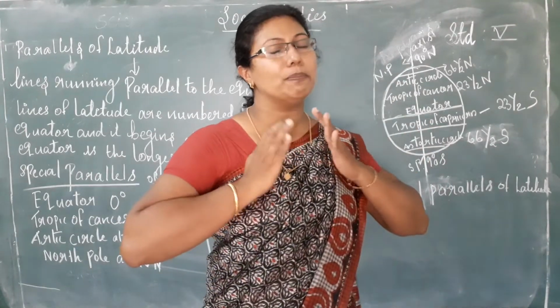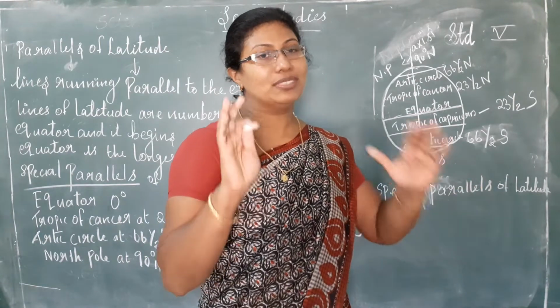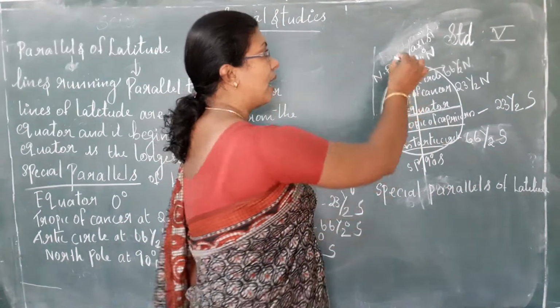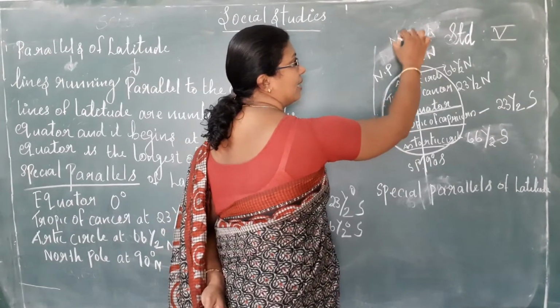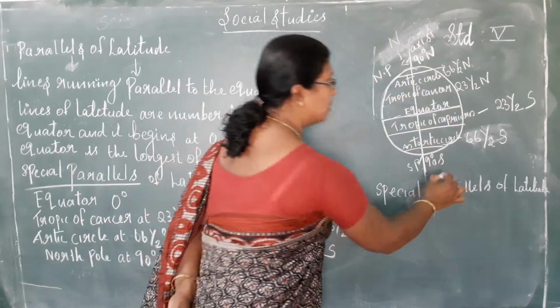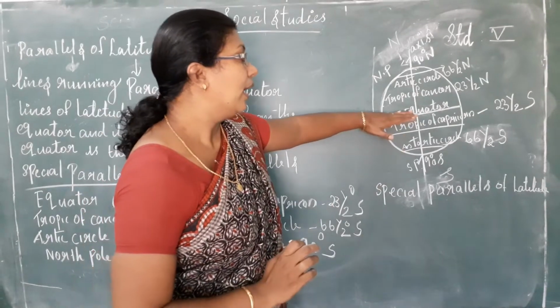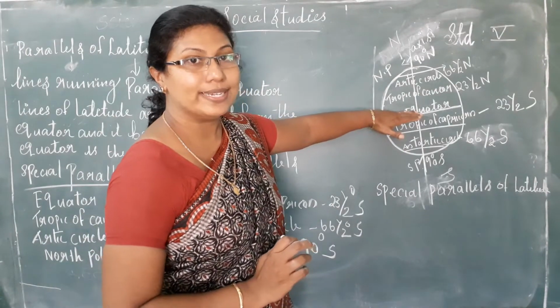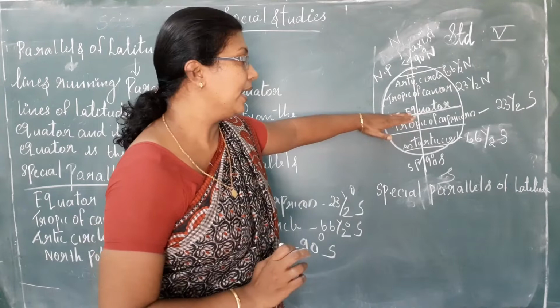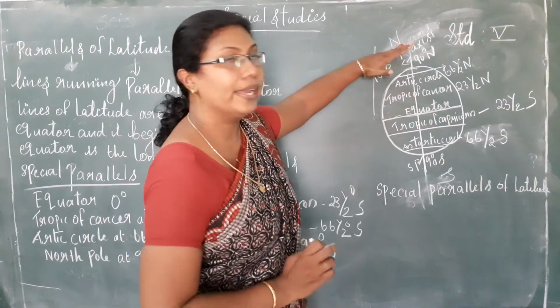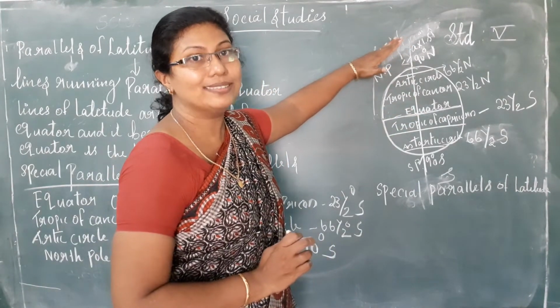That you have to keep in your mind. You have to thoroughly know that the upside we consider as north and the downside we consider as south. So after drawing the equator, the imaginary line, this upside we will consider as north.